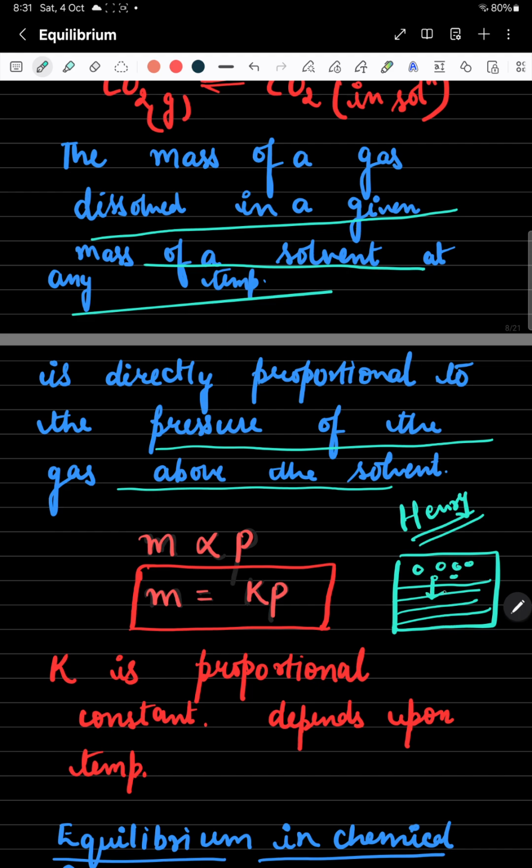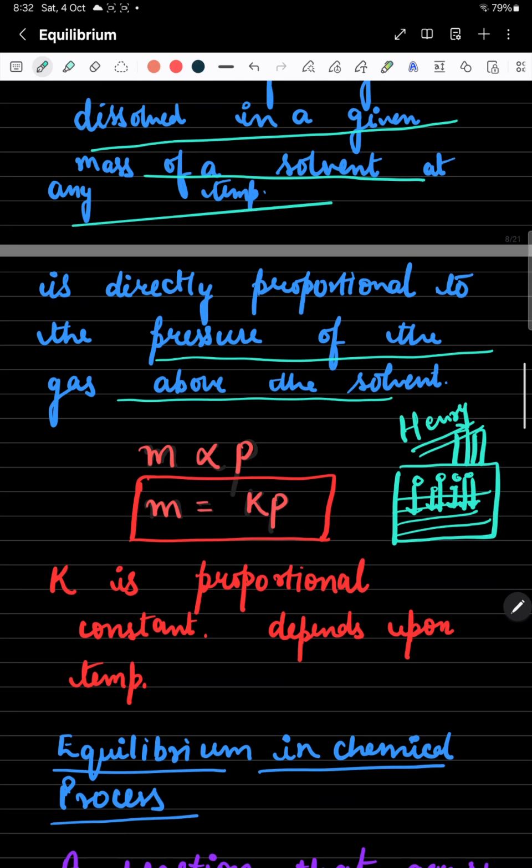The gaseous molecules that would be dissolved in this liquid will depend on how much pressure you are applying. The more pressure you apply on the gaseous molecules, the more they start dissolving into the liquid. Clear? The mass of the gas present in the given amount of solvent depends on the pressure. The more pressure of the gas applied, the more mass of the gas dissolved. So M is directly proportional to P.